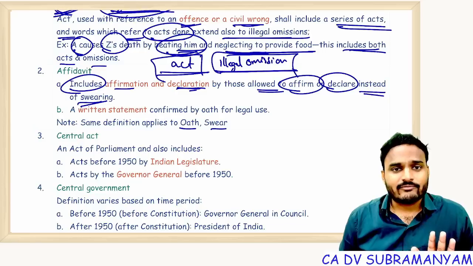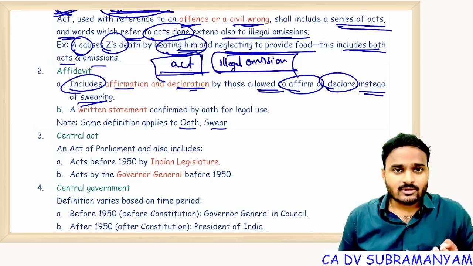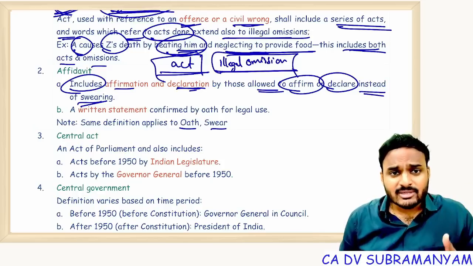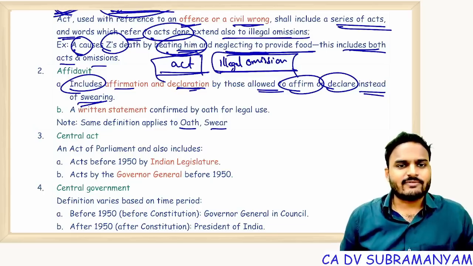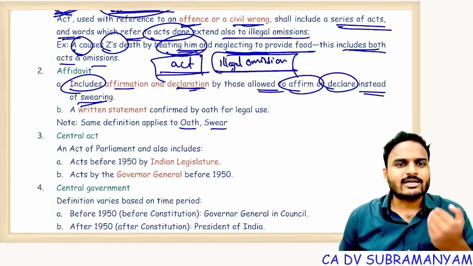All these are not affidavits. But if you are allowed to do so by the court or by the law, then the promise you are making, the confirmation, the affirmation, the declaration you are making, we call it an affidavit. So in court, suppose a witness, before cross-examination, we take an oath from that person.